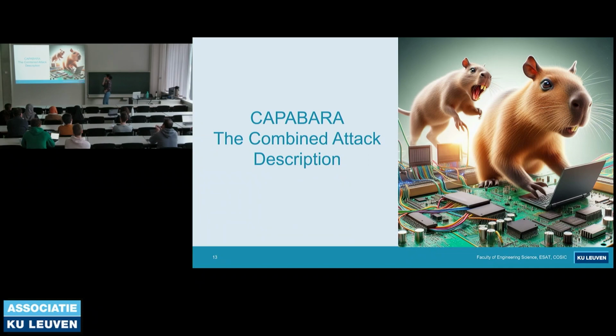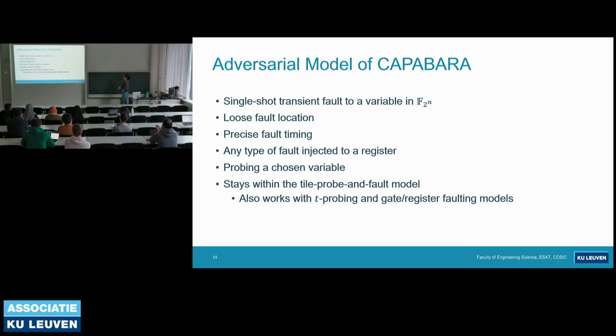And now let's see how the proposed combined attack works. Again, first things first, the adversarial model of the proposed attack. We assume an adversary that is capable of injecting a single-shot transient fault to a variable in F_2^n. The fault location is loose, meaning an adversary can inject a fault to a number of bits in the target variable. It could be 1 or up to n. And fault timing is precise. In a bit, we're going to see that the fault needs to be injected at the exact time, like after a specific operation and before a specific operation.